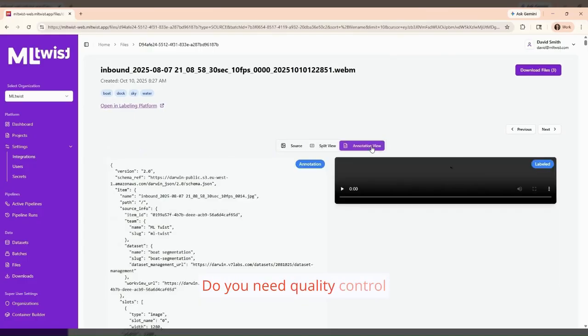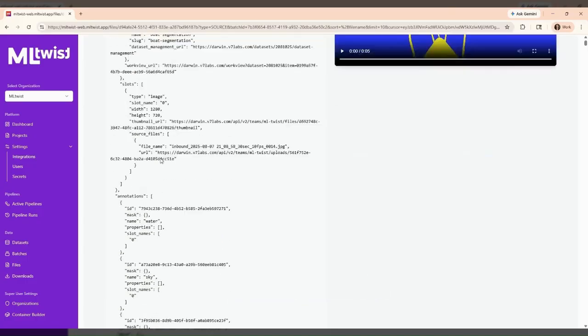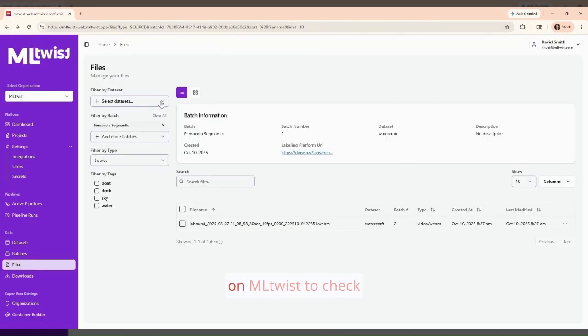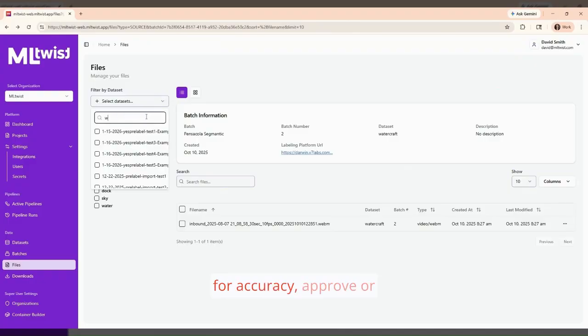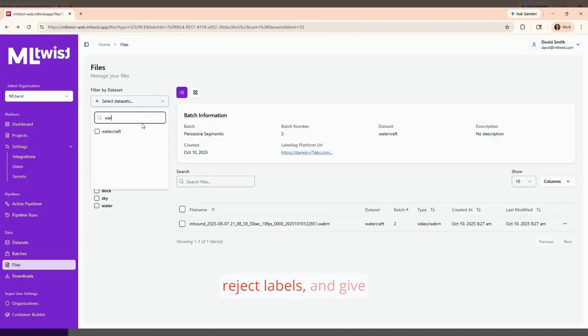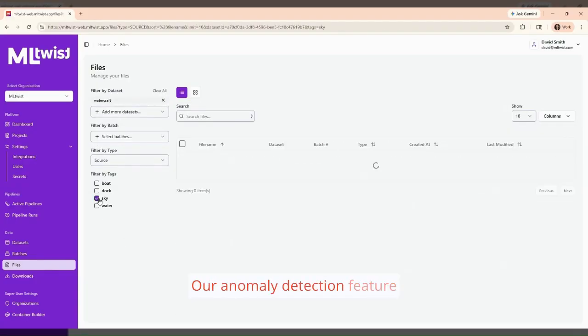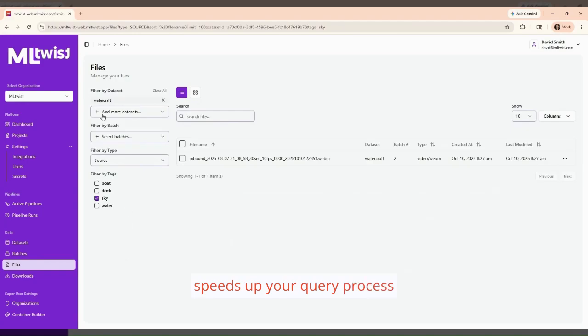Do you need quality control of your labeled data? Review your data annotation and JSON files directly on MLtwist to check for accuracy, approve or reject labels, and give feedback to the workforce. Our anomaly detection feature speeds up your query process by surfacing odd behaviors.